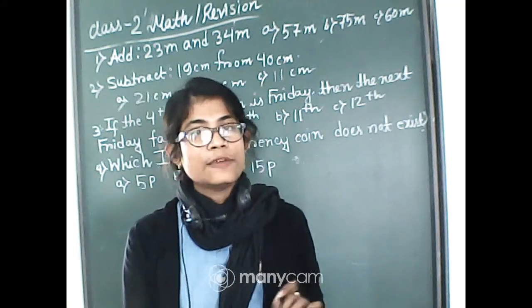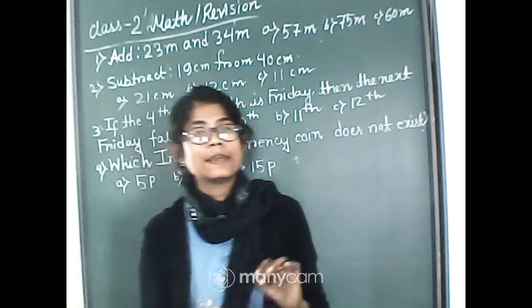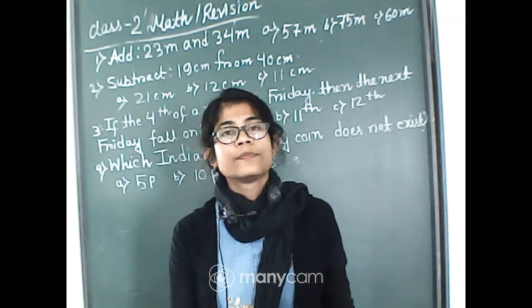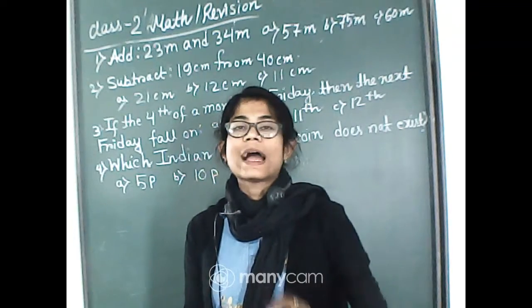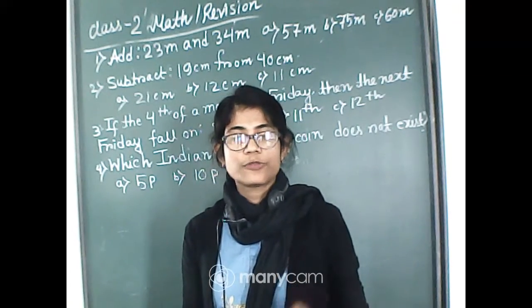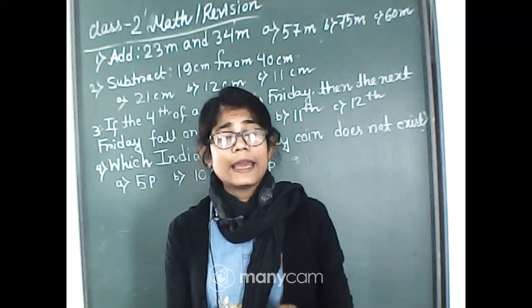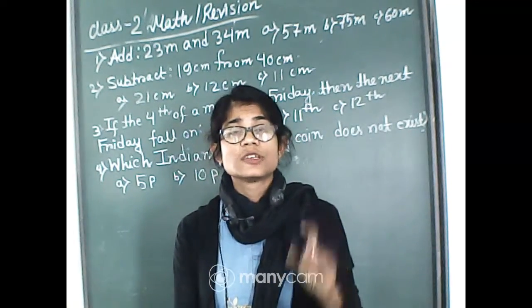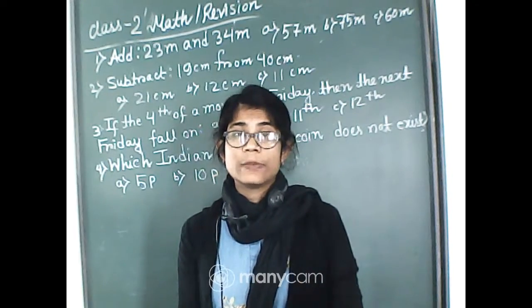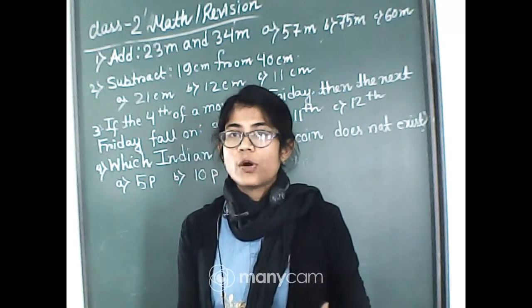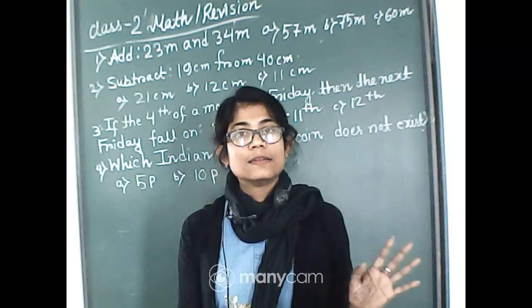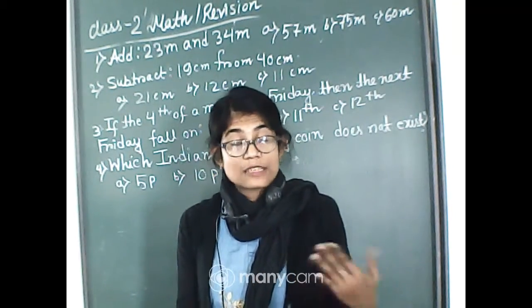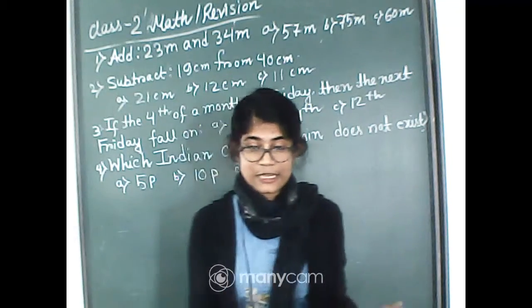Now, students, just think that 4th February was Friday. Then the next Friday, which date will it be?